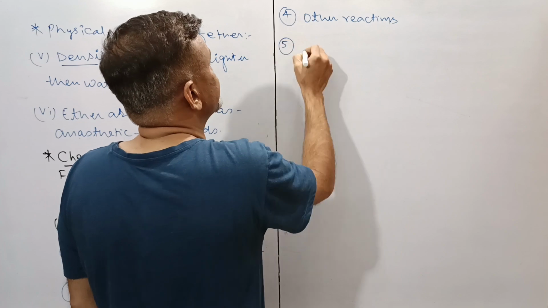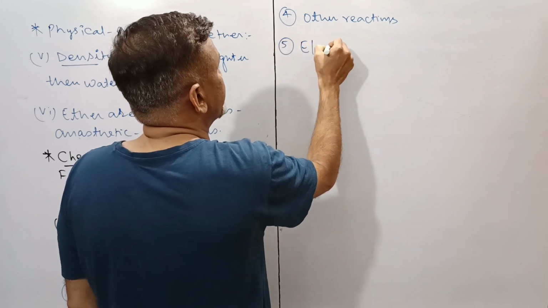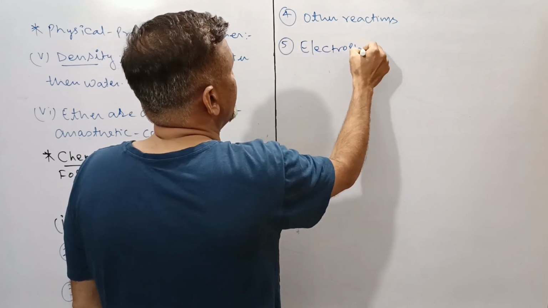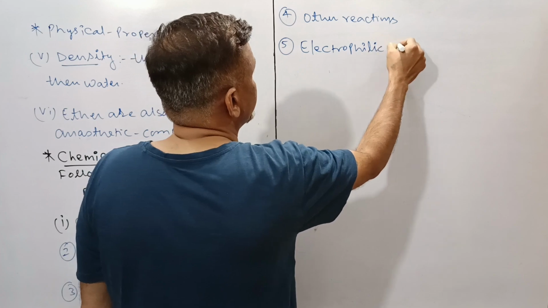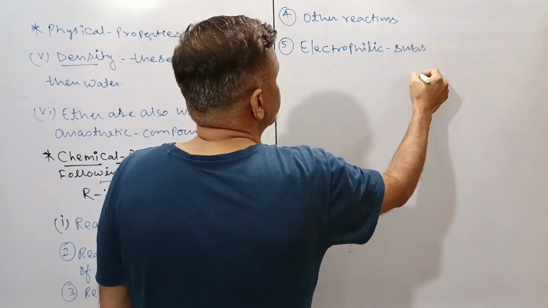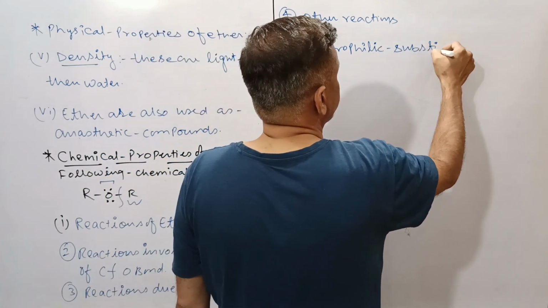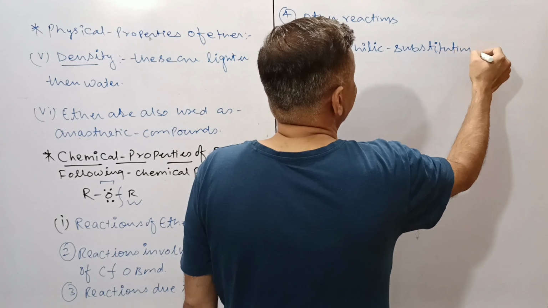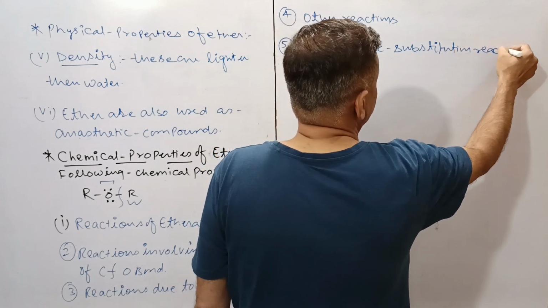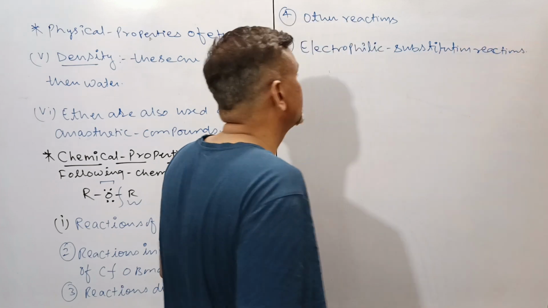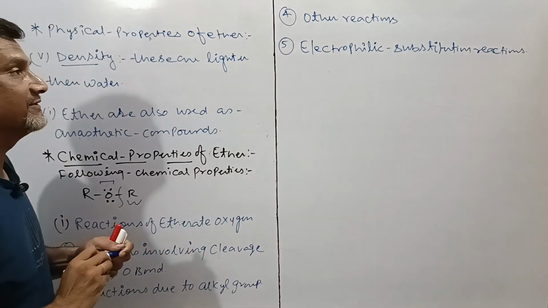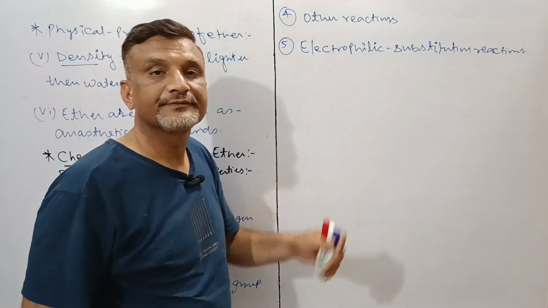And the fifth property will be electrophilic substitution reactions, which are very important for the topic, and there will be a lot of questions from here.